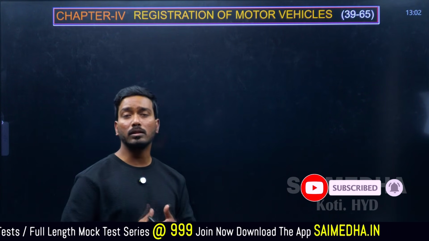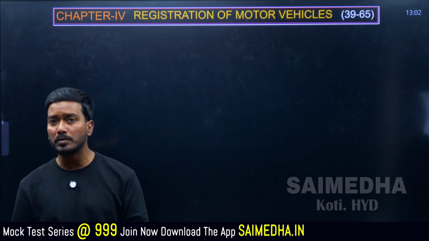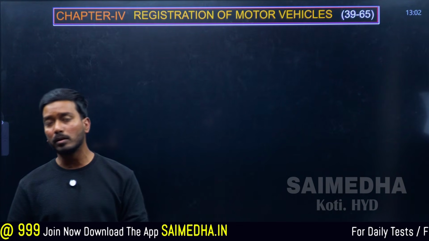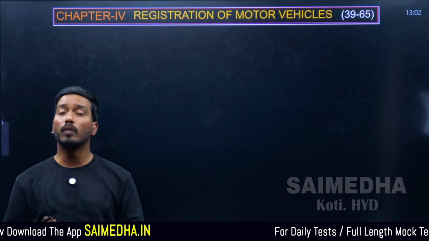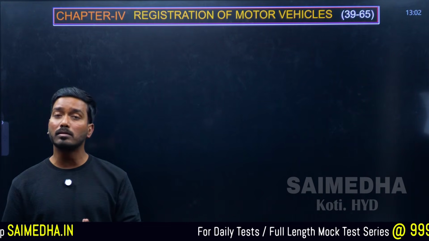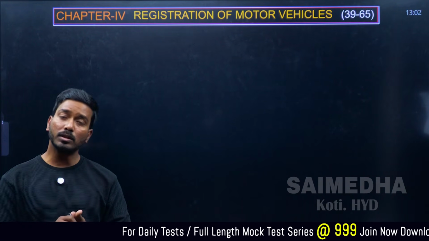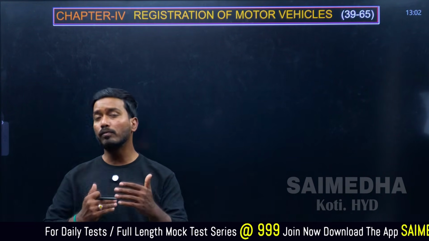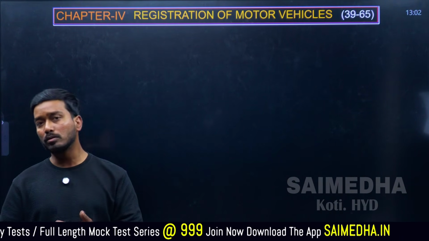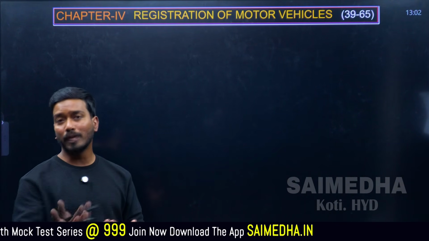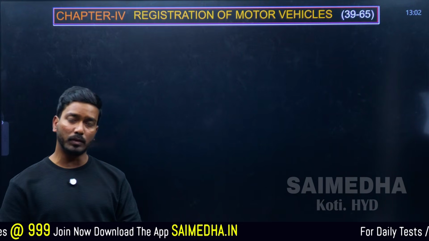Next important question is, once you go for registration, what are the types of registration? Temporary registration is there, permanent registration is there. Temporary registration validity is an important question. For how many months? That is 1 month. Permanent registration, what are the steps to be followed? Inspection of the vehicle is going to be there, and after paying the tax, you are going to be getting the registration certificate.